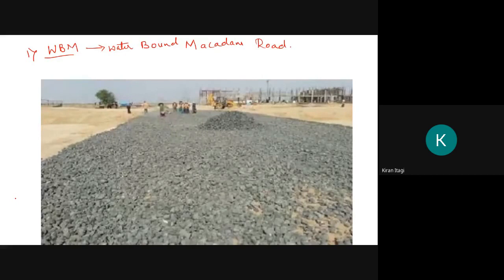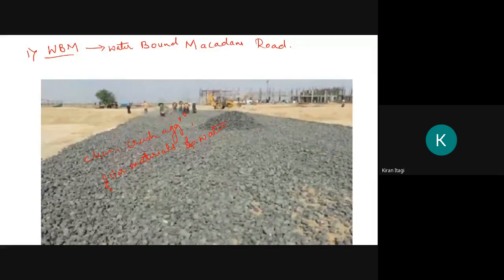We can define the waterbound macadam road as the road having its wearing surface consisting of clean crushed aggregate mechanically interlocked by rolling and bonding together with filler materials and water, laid on a prepared base course.